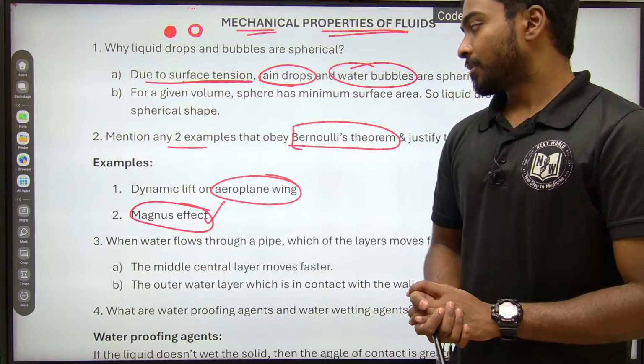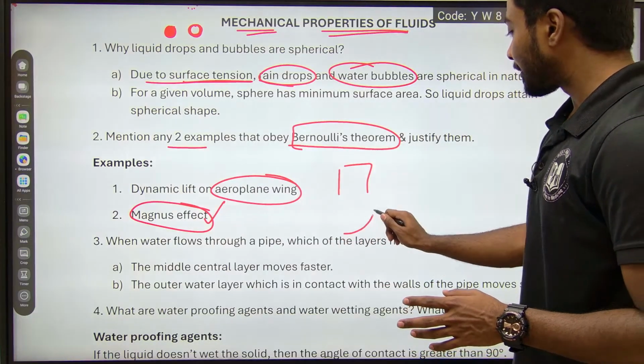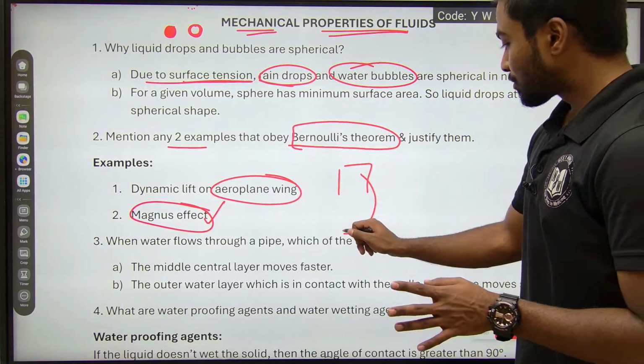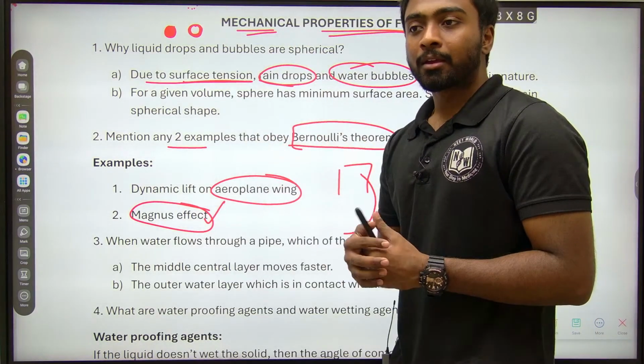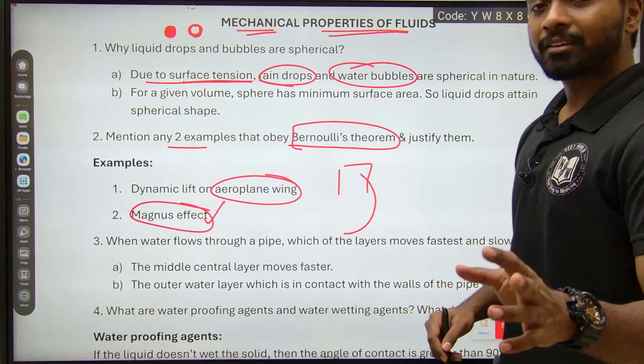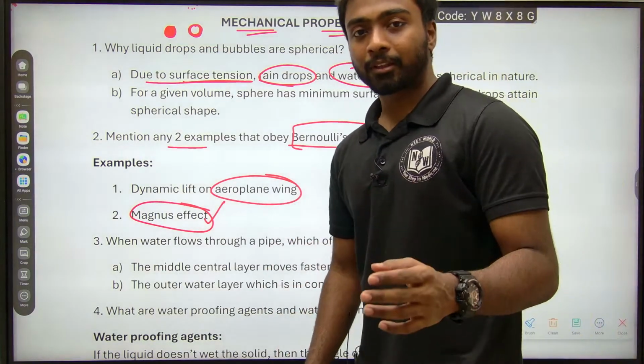If this is the goal post and the ball went in this manner, it has taken the curved path due to the high pressure and the low pressure. Without practice, nothing comes. In physics also we should practice everything, then only it will come.